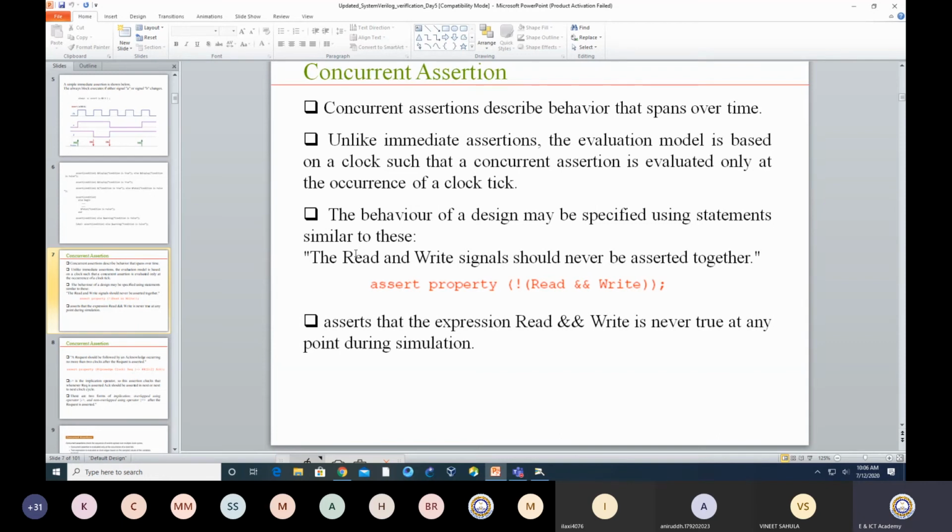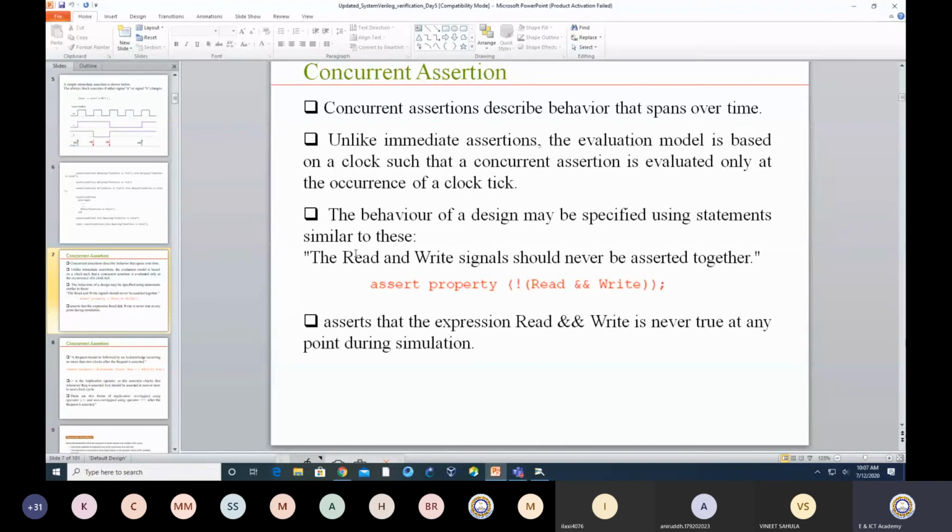What I mean by a property is that it is evaluated at each and every clock edge. Maybe your design works on a positive edge or a negative edge, but the property will be evaluated every time the clock edge occurs. You may have written it in your verification code just one time, but it would be evaluated for as long as your clock exists. Every time the clock runs, the condition you defined as a property is evaluated.